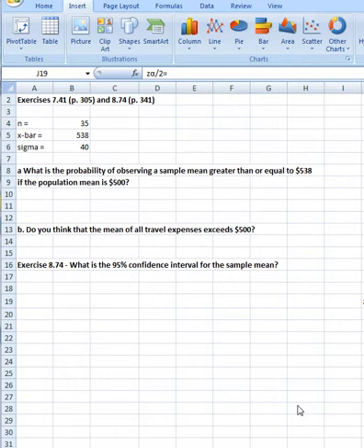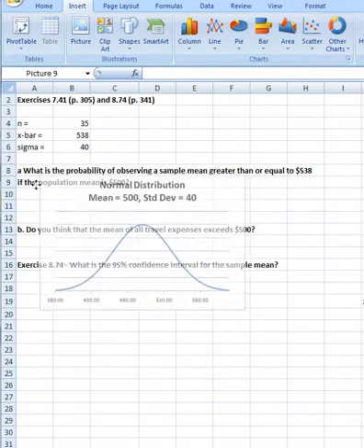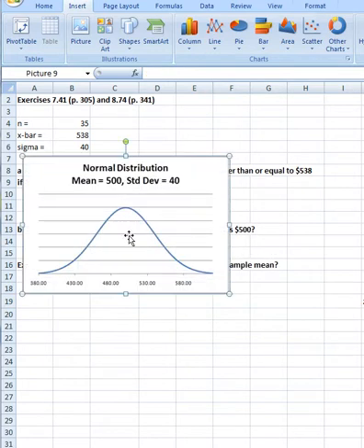So what we're going to do is to use the sample data to validate in a way the $500 assumption. This is very much like what we're doing in chapter 9, but of course we're in chapter 7, so again we have to put the blinders on. Now let me just show you one chart here. When we look at the sample data, the assumption is that the mean is $500 and the standard deviation is $40.